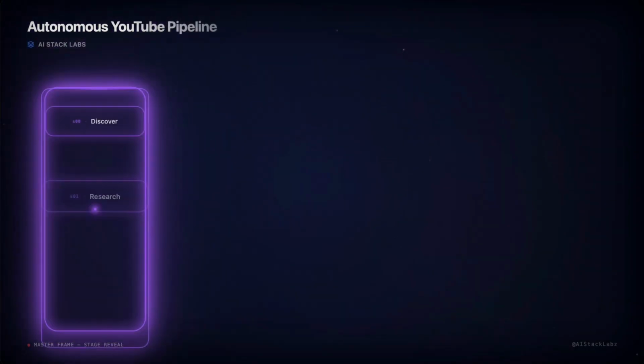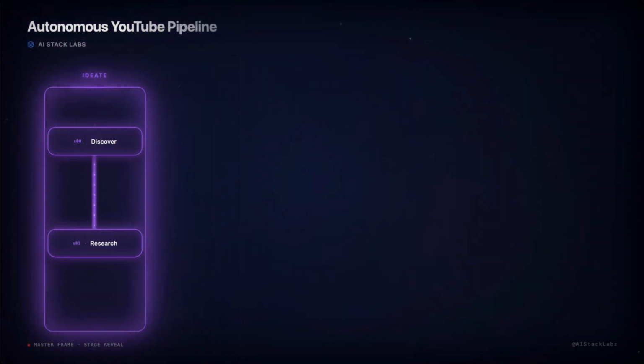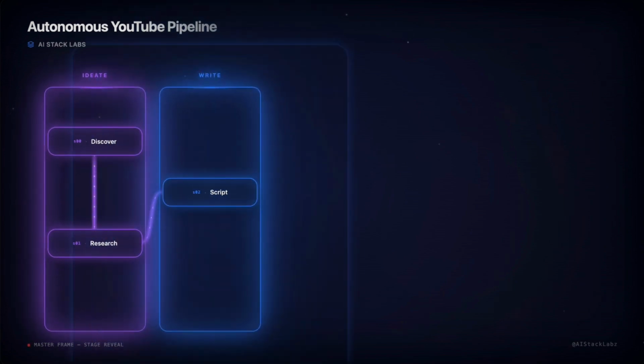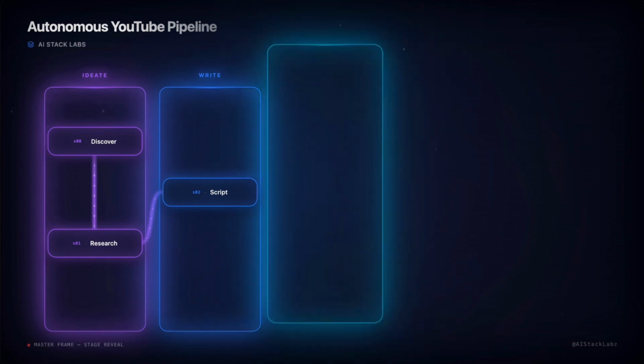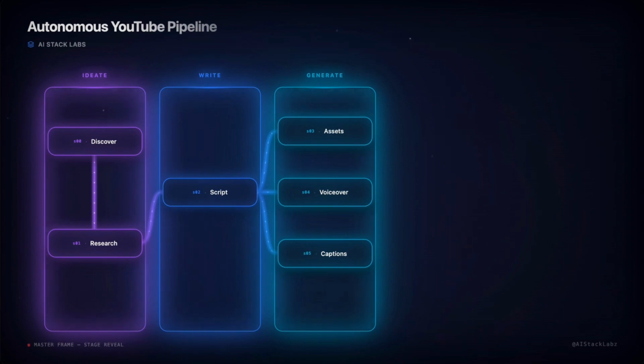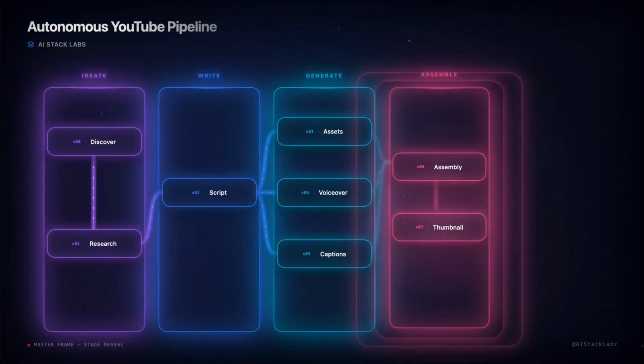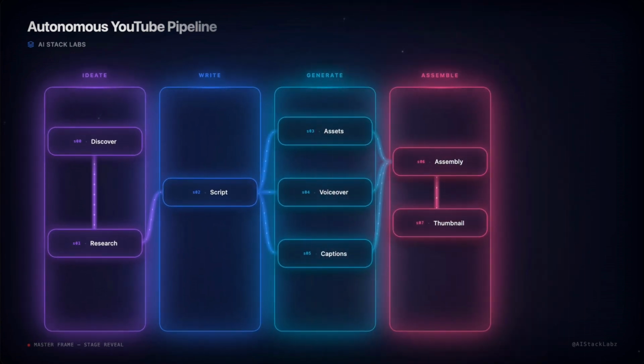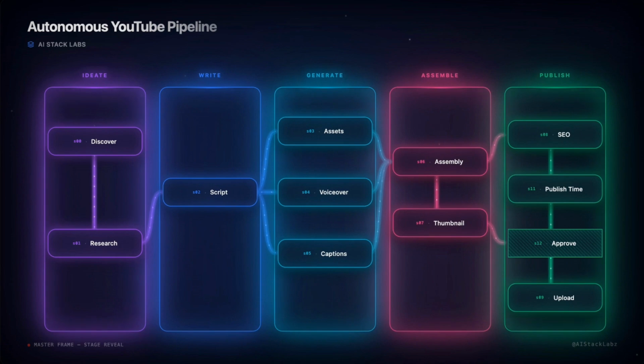Before we zoom into lane 1, here's the whole pipeline at a glance. 5 lanes, 12 stages, end to end. Ideate finds and researches the topic. Write turns it into a script. Generate builds the assets. Visuals, voiceover, captions. Assemble stitches them into a cut and produces a thumbnail. Publish handles SEO, scheduling, the human approval gate, and the final upload. That's the entire machine. Now let's go into lane 1.